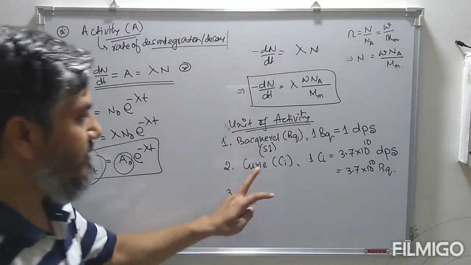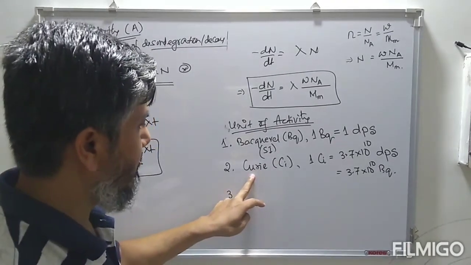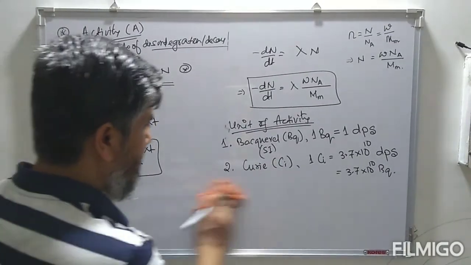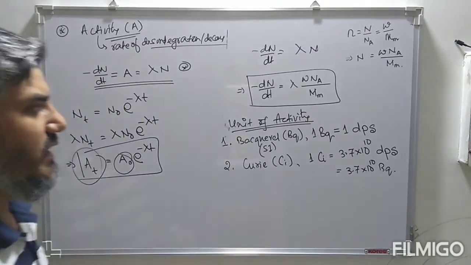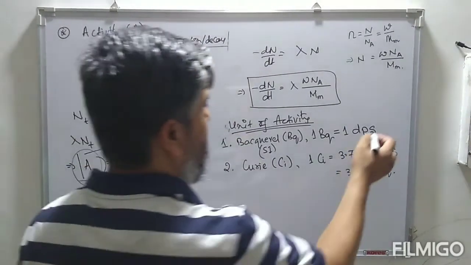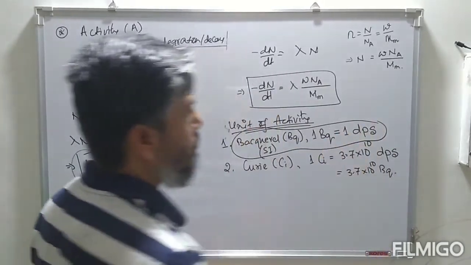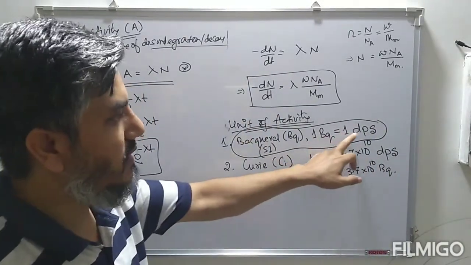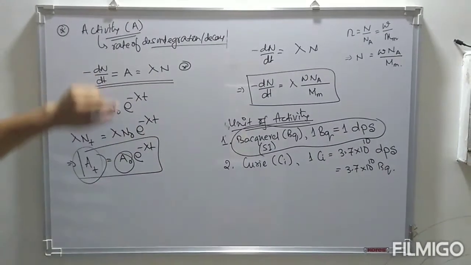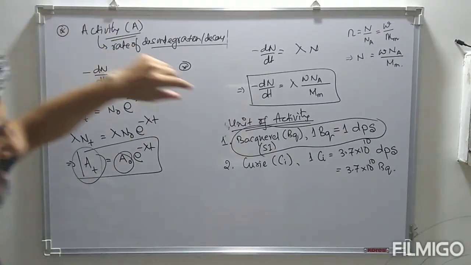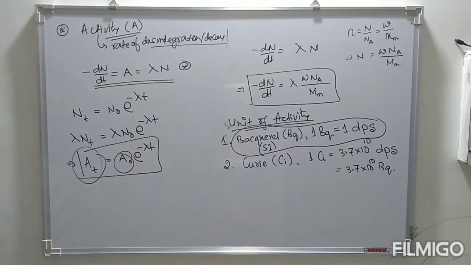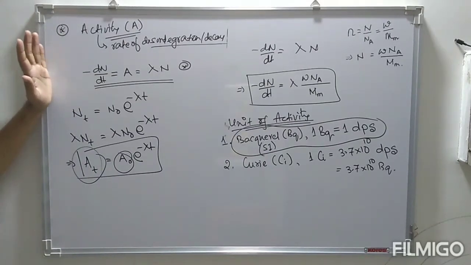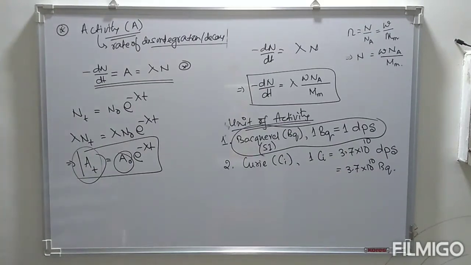So we have the becquerel unit and the curie unit, and basically we use these two units to define activity. Out of these two, the becquerel is the standard SI unit. So 1 becquerel is 1 disintegration per second. This is the unit of activity. All the characteristics of first order kinetics are equally applicable to this radioactive decay process.